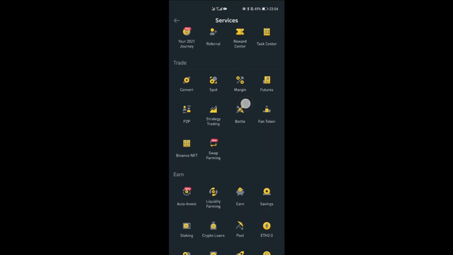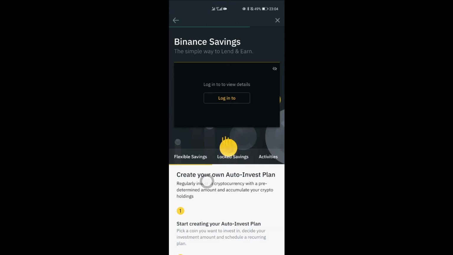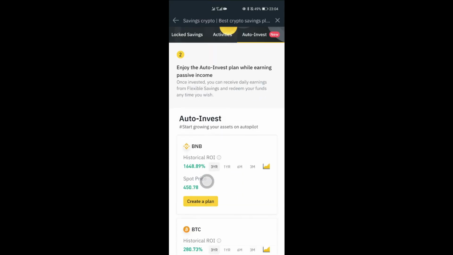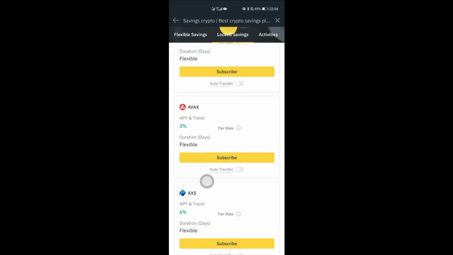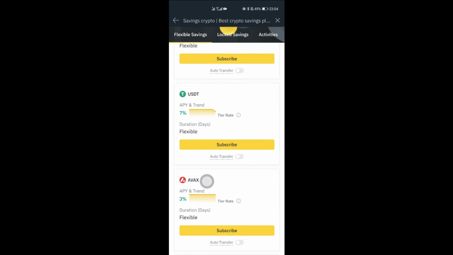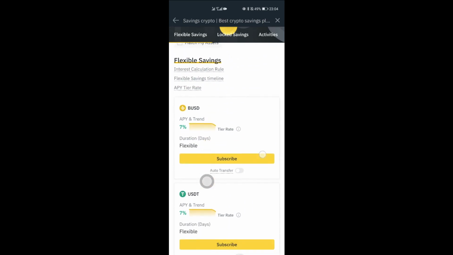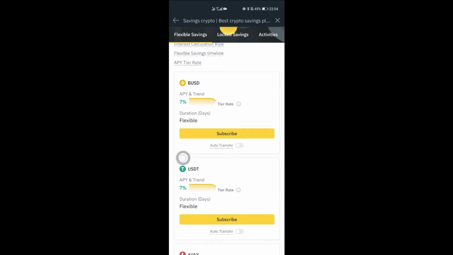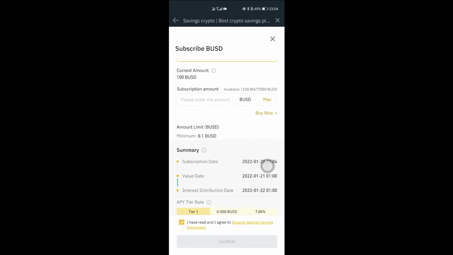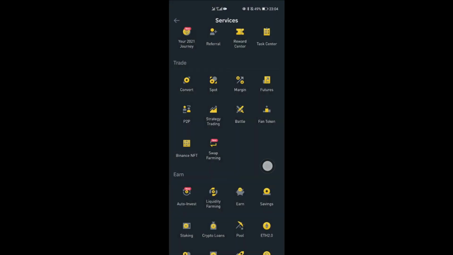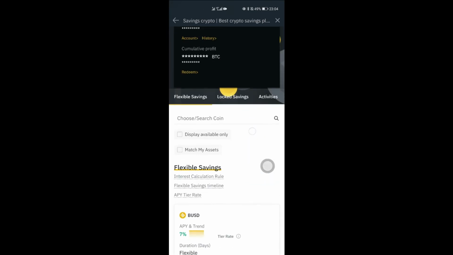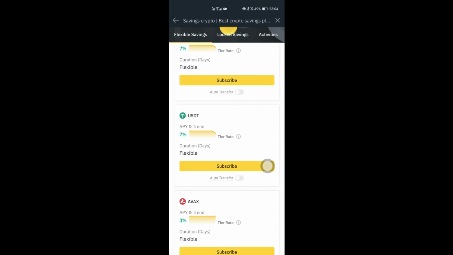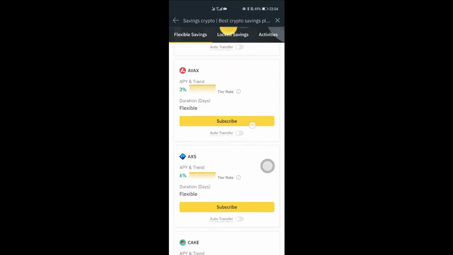Also, you have auto invest right here. Click on it, and then if you're holding 100 USD, say you're staking 100 USD, and then you want, ouch, it used to be 10%. I checked earlier and it was 10%. You can just subscribe, and then I've agreed to the terms and conditions. You get to earn 7%. Apparently it's now 7, used to be 10. You get to earn 7% of your 100 USD.